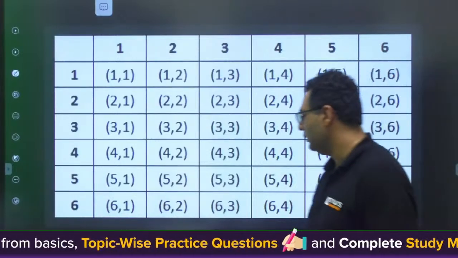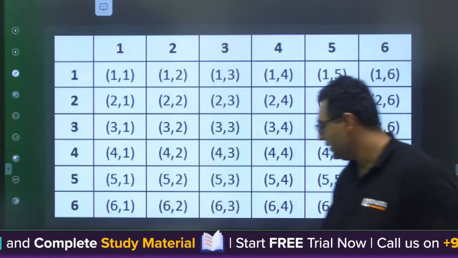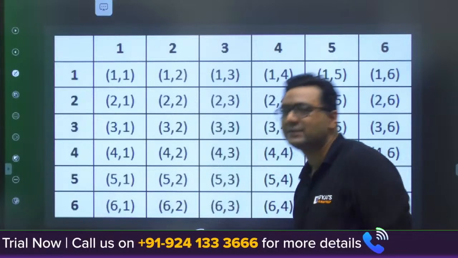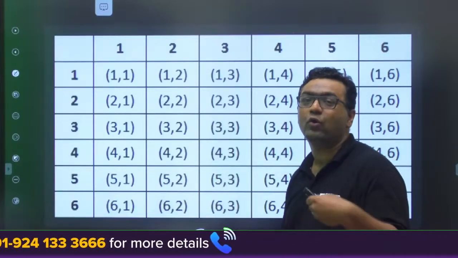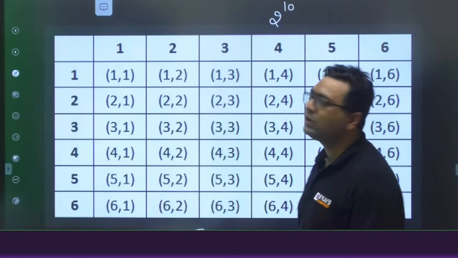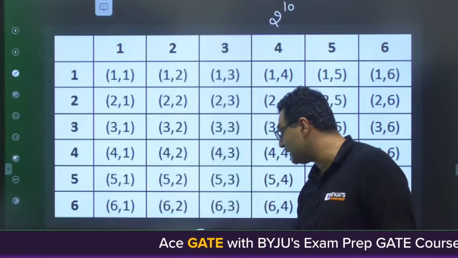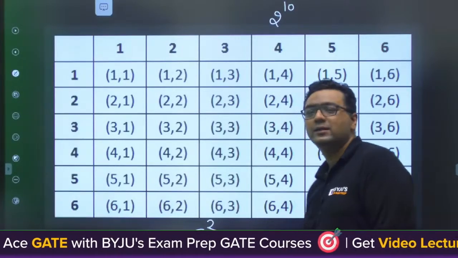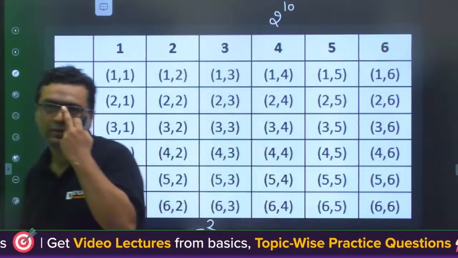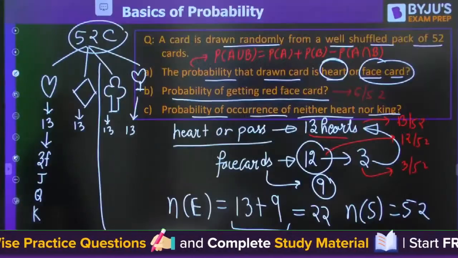Very good, Ronaldo. You can also say, if I am going to have 2 dice, 1 dice can give you 6 outputs. That also in the last class I told you that if you are tossing a coin 10 times, then the sample space will be 2 to the power 10. So if you are throwing 2 dice at once or 1 dice 2 times, the possibilities are 6 to the power 2. Whatever the output of the first experiment, you can just take the power of that. Very good. Moving further, guys.